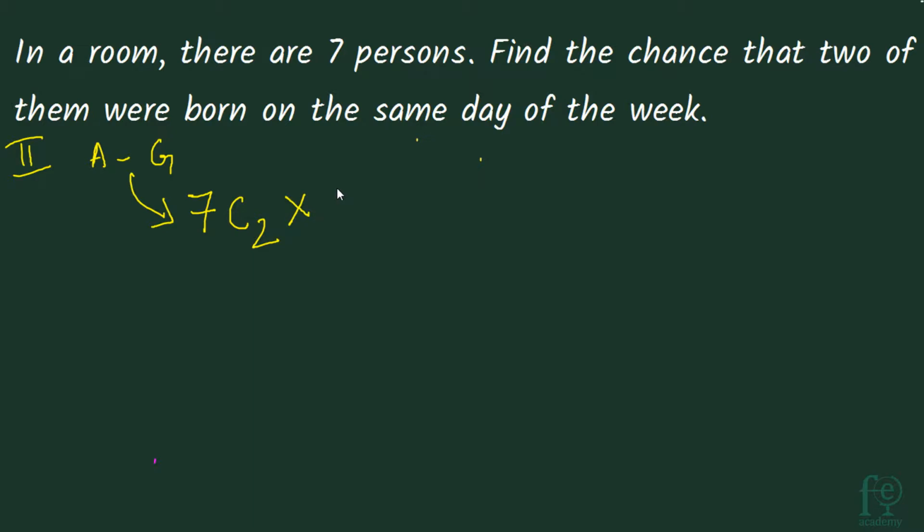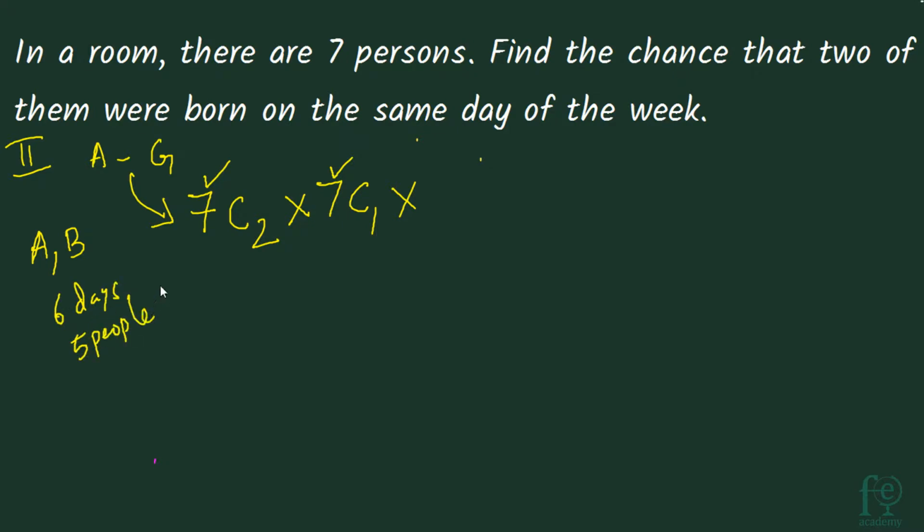Now again you have to select a day of the week. These 2 persons, let them be A and B. So this A and B can be born on Monday, Tuesday, Wednesday, Thursday, Friday, Saturday or Sunday. So out of the 7 days you have to select a day. So it can be done in 7C1 ways. Okay. So that is over. We have selected 2 persons out of the total 7 persons and we have selected 1 day out of the total 7 days. Now how many days are remaining? 6 days are remaining and 5 people are remaining.